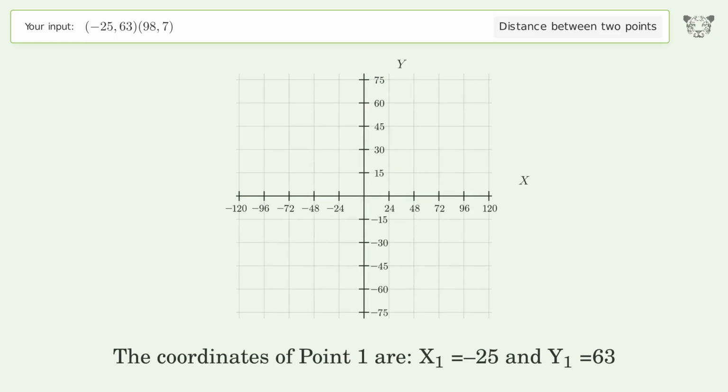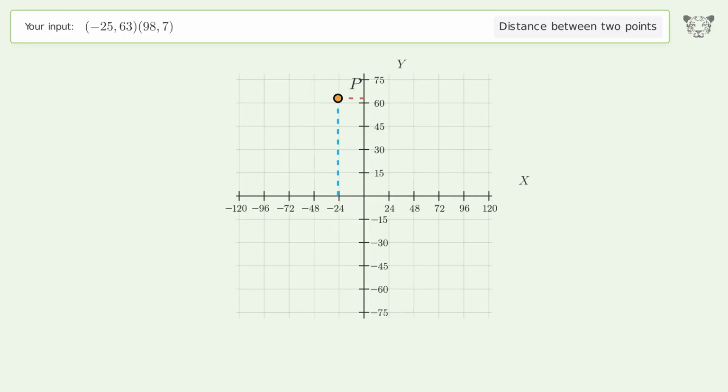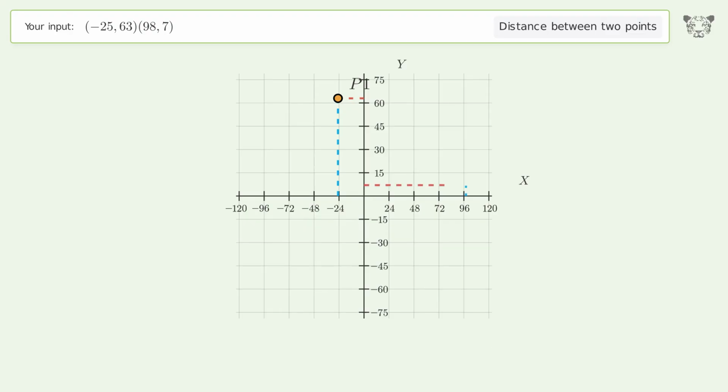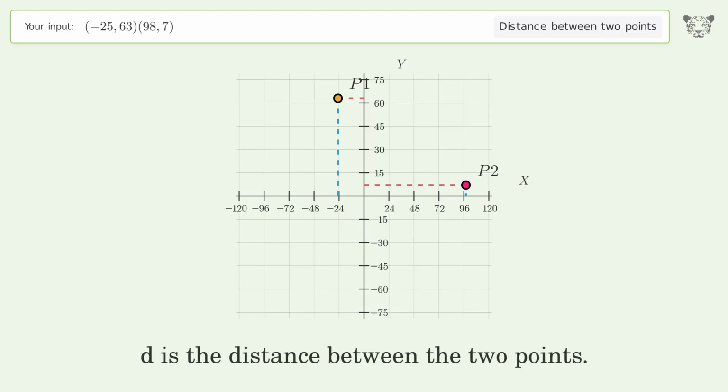The coordinates of point 1 are x1 equals -25 and y1 equals 63. The coordinates of point 2 are x2 equals 98 and y2 equals 7. D is the distance between the 2 points.